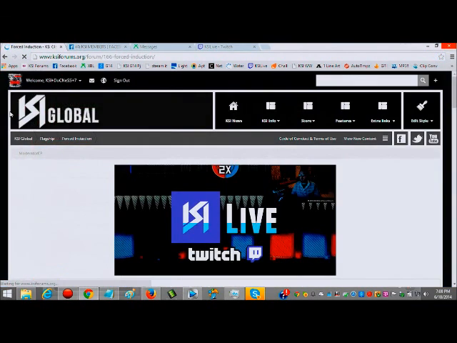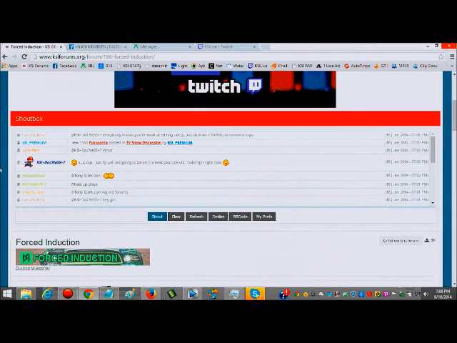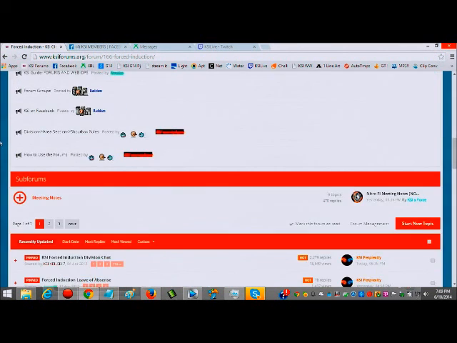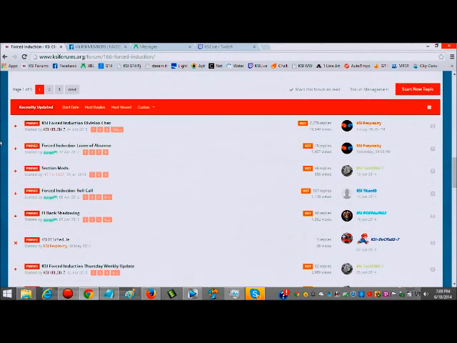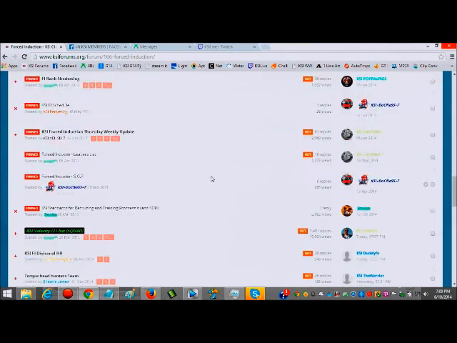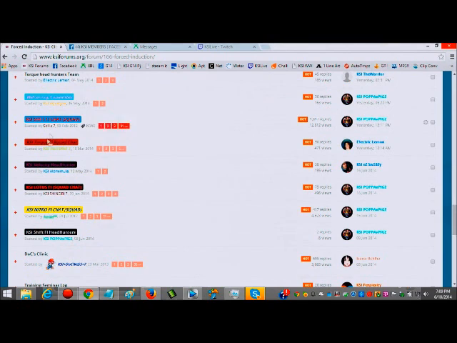But let me pick a division just to jump into. Here's one at the top, and just to show you how to post. So right now, I'm in a division called Forced Induction. This is their forum area right here, and it'll have all their threads that are available right here to post in. They have their squad chats up there, as well as headhunters, all that cool stuff.